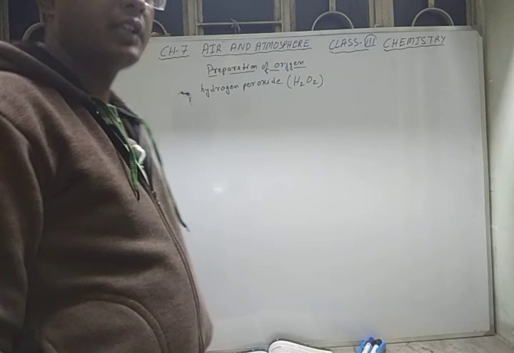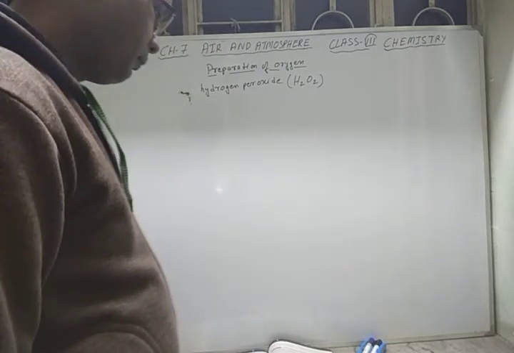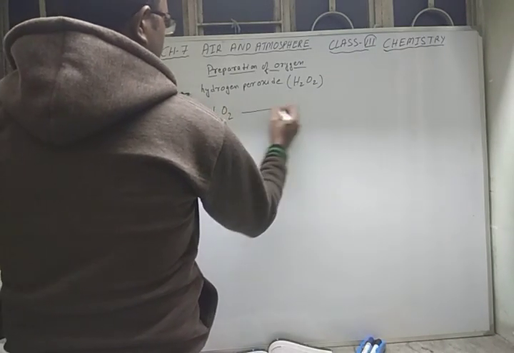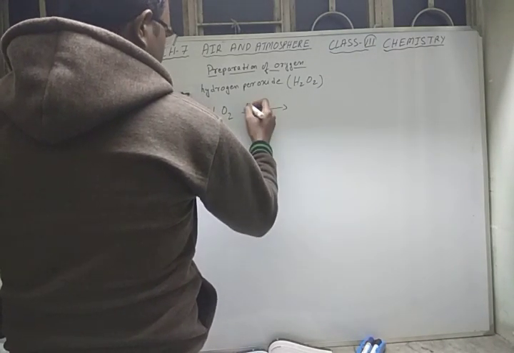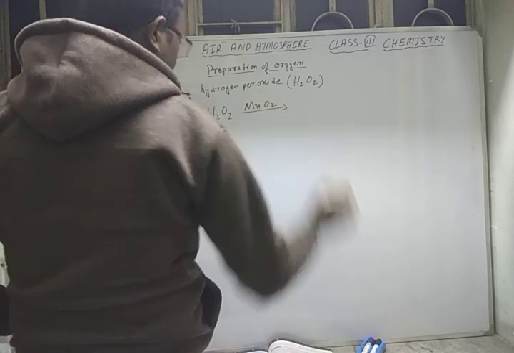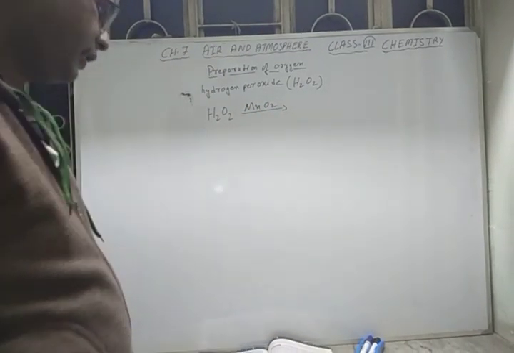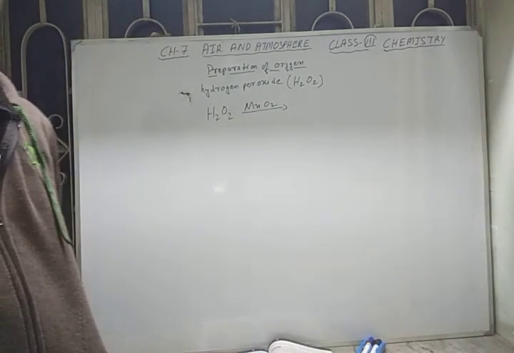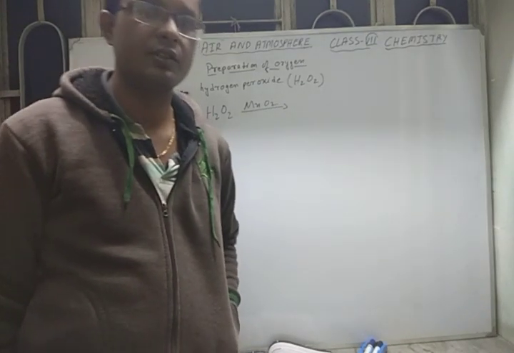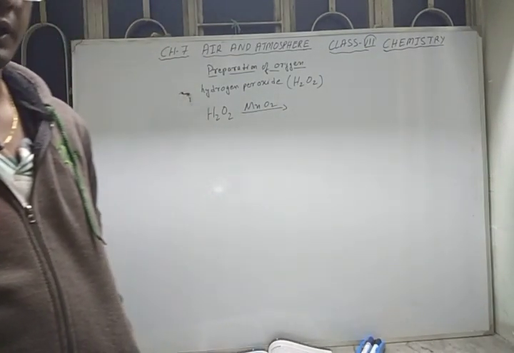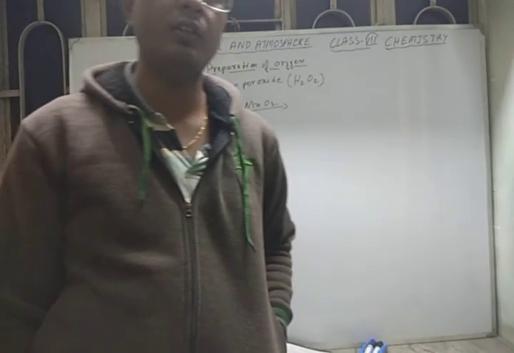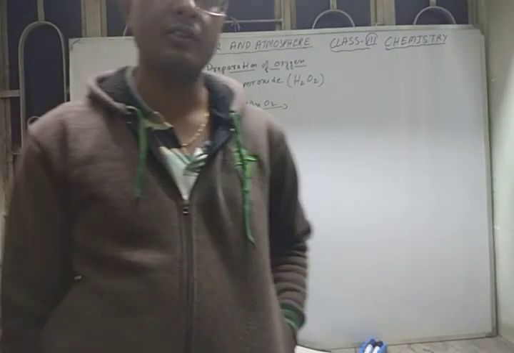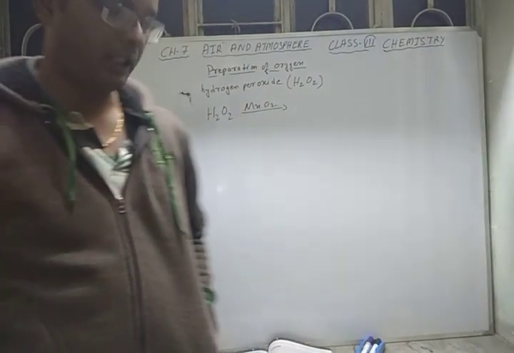When hydrogen peroxide is decomposed by using a catalyst, MnO2, manganese dioxide, we will use a catalyst here. Catalysts are substances that alter the rate of reaction. Sometimes it increases the rate of reactions or sometimes it decreases it. Catalysts which increase the rate of reaction we call positive catalysts, and the catalysts which decrease or slow down the rate of reactions are called negative catalysts.